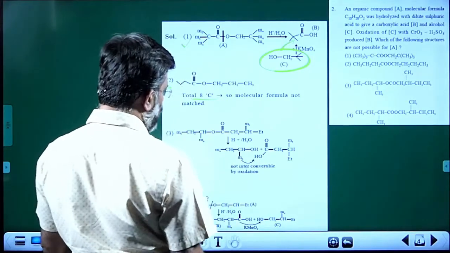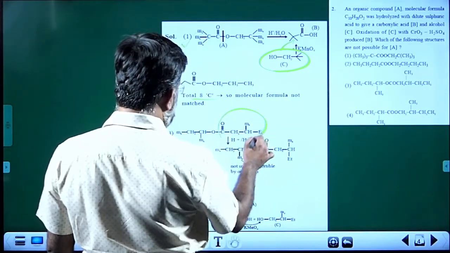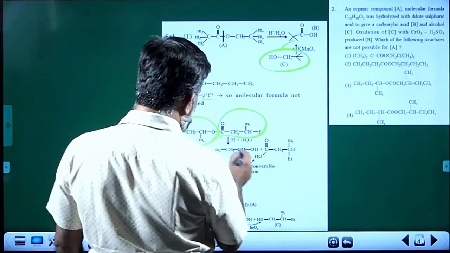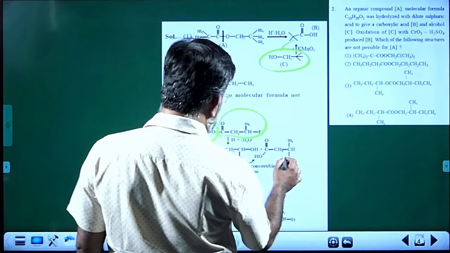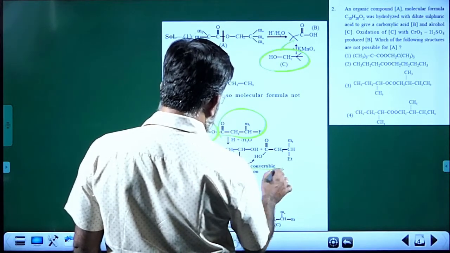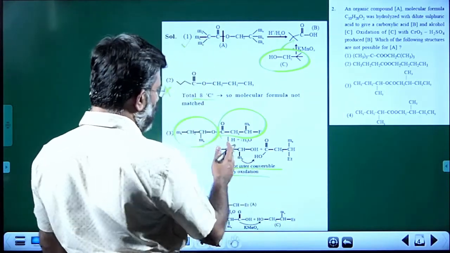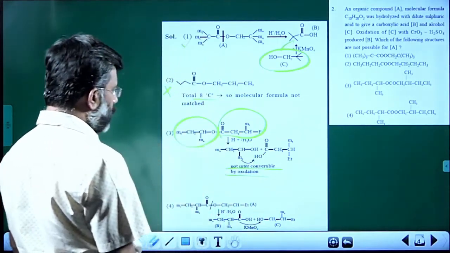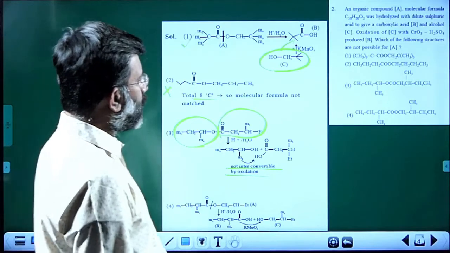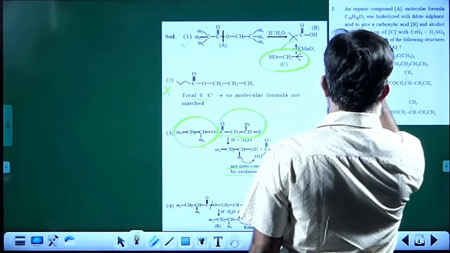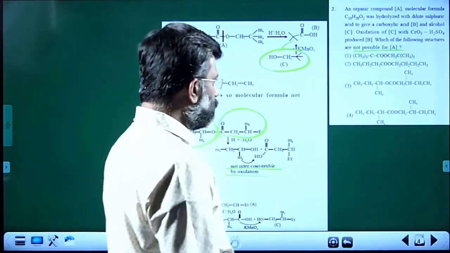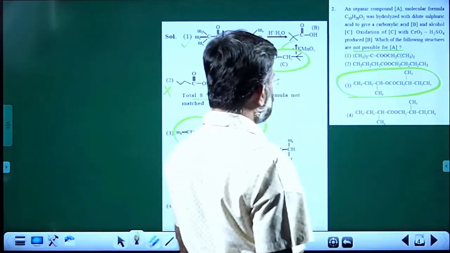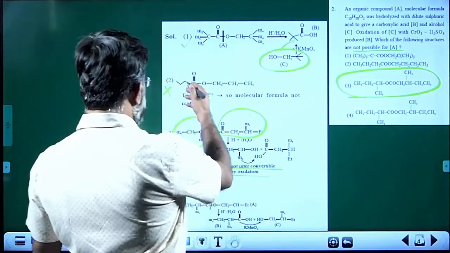You can see this molecule will give such an alcohol and a carboxylic acid. You are getting this part as the carboxylic acid and this part as the alcohol, and this alcohol upon oxidation will not give this acid. It is not interconvertible by oxidation. This alcohol will not give that particular carboxylic acid, and that was the intention of the question: not possible for A. So the key actually intended is the third choice.